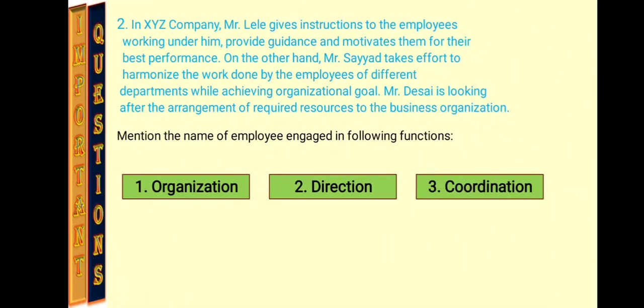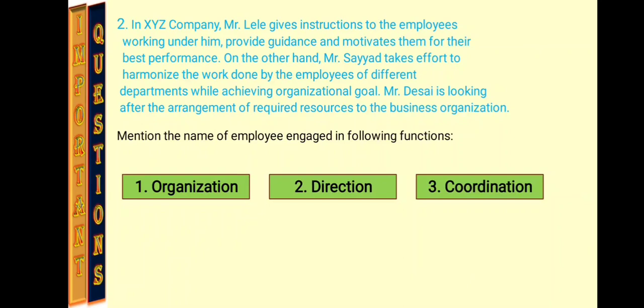Now the second example I have taken is: in XY Limited, Mr. Lele gives instructions to employees working under him, provides guidance and motivates them for their best performance. On the other hand, Mr. Sayyed takes effort to harmonize the work done by the employees of different departments while achieving organizational goals.